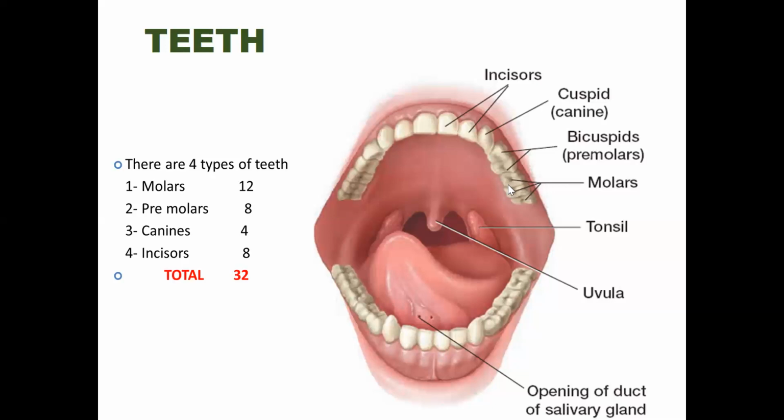These teeth are used in crushing and grinding, and the last 2 teeth of the gums are called wisdom teeth. Okay, so this is the overall structure of our teeth.